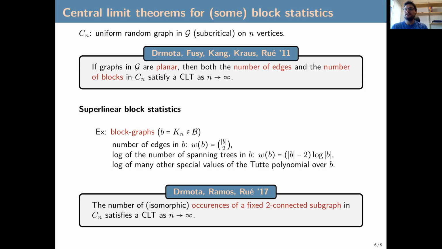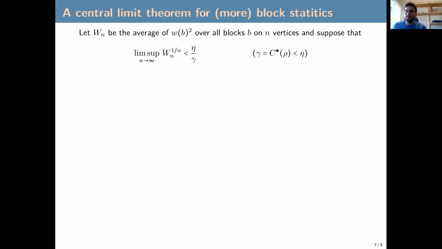But we do something different. We prove something a bit more general. Suppose that you have a block statistic given by a weight function W, and you want that the limsup of the average of W squared over all blocks, the limsup of the n-th root of this, is strictly smaller than eta over gamma.